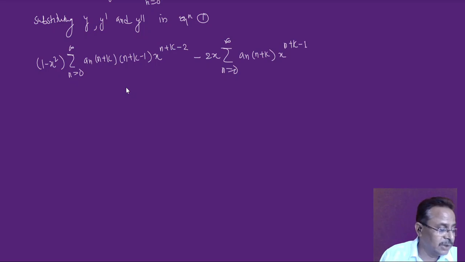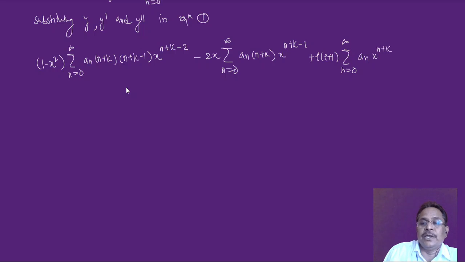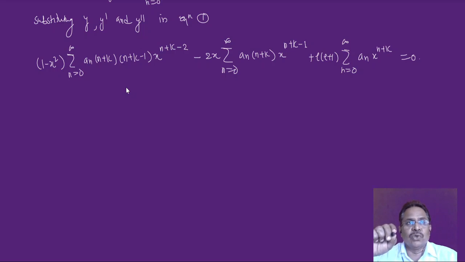This is my y dash, and plus l into l plus 1 into y, which is summation n equal to 0 to infinity, and this time it is an times x raised to n plus k, is equal to 0. So I have written the Legendre differential equation, assuming that the solution is y, given by y is equal to summation n equal to 0 to infinity an times x raised to n plus k, where a0 is not equal to 0.